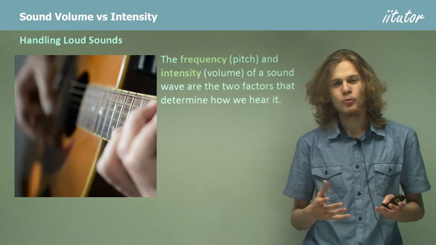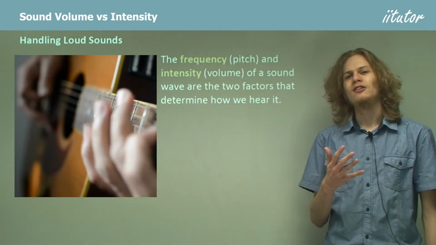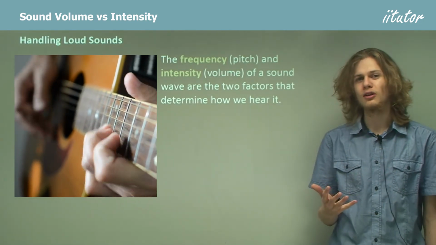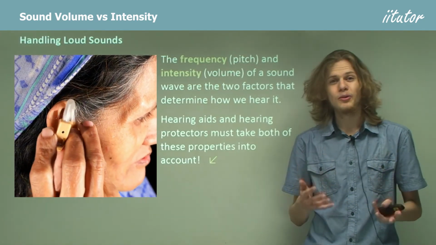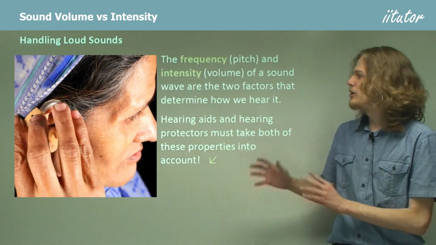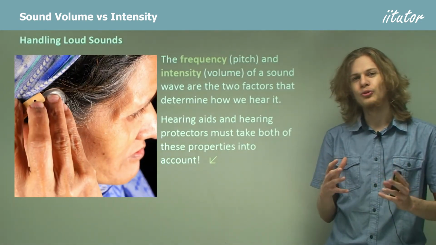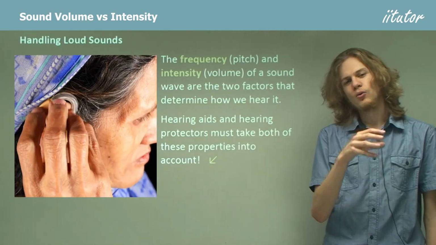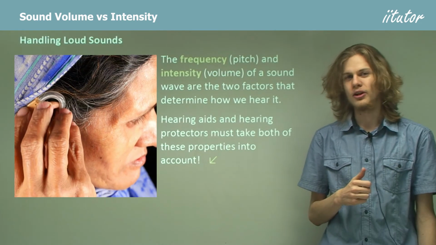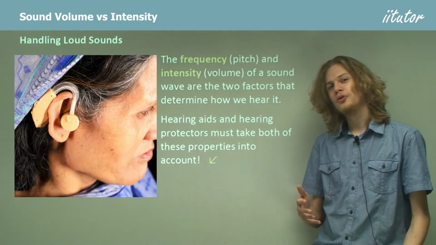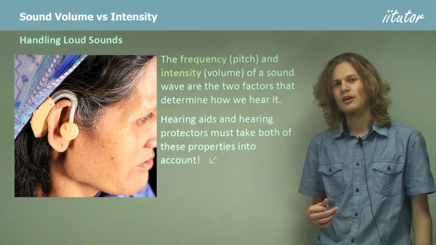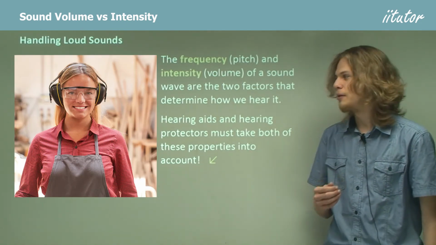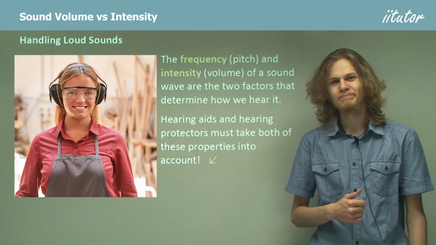The loudest sound will be something with very high intensity and a frequency right at the peak sensitivity of the human ear, 3 to 4 kilohertz. So if we're making things like hearing aids or hearing protection, then we need to make sure that they're able to compensate for the high intensity of different sounds, but especially at that point of greatest sensitivity, 3 to 4 kilohertz. Of course, because of the hearing damage that can occur at about 90 decibels and above, hearing protection can be quite important if, for example, you work with power tools all day.